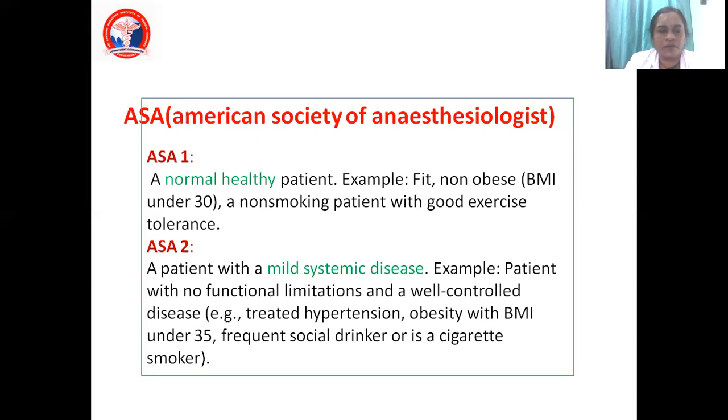So here, what is my inference in ASA2? Some problem can arise with this patient. I will inform the patient and the patient's attendant that some problem can arise, so my mind will have a clear-cut idea.